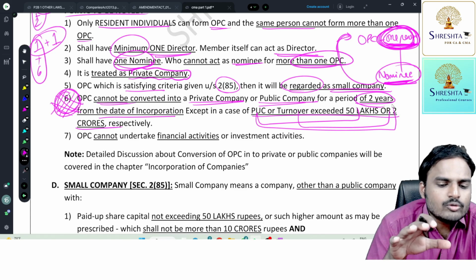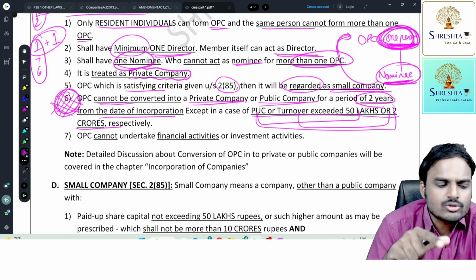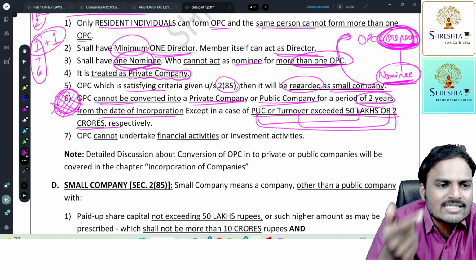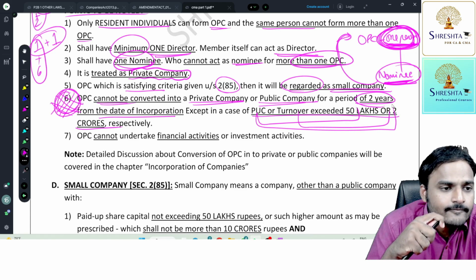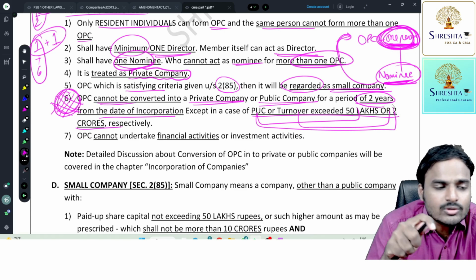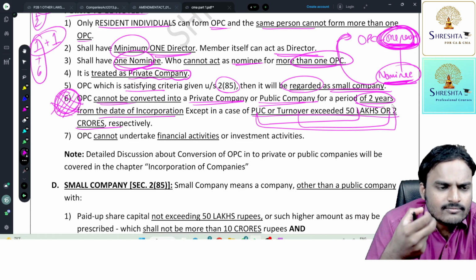How long can I do business under OPC, sir? How long it means? First of all, paid up share capital should not cross 50 lakhs, turnover should not cross 2 crores. So what happens if I cross these limits? You are not eligible to continue business under OPC type of organization. You are forced to convert your company into another kind of company. You may ask me the reason.